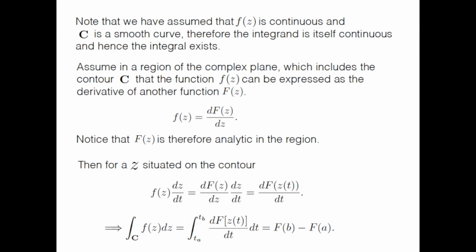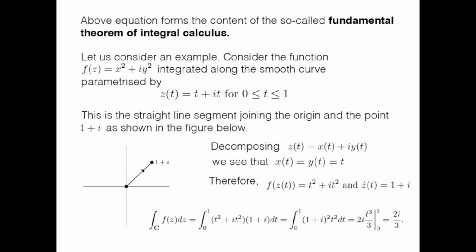But in general, you cannot write the complex function as the derivative of what is called the primitive function. And if you cannot do that, then in general the result of the integration will depend on the paths. So that is one important property that we encounter here. And you will see some other very remarkable, interesting properties of the complex integration as we go along. But we will discuss all these examples of analytic function and this primitive function later on, not today. But today I will conclude with two simple examples of this complex integration.